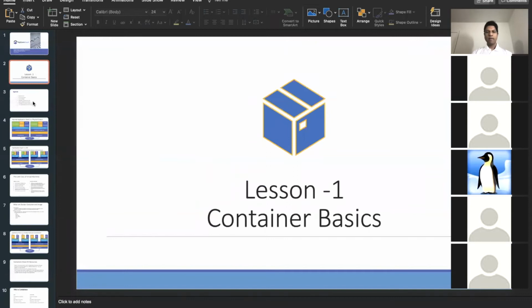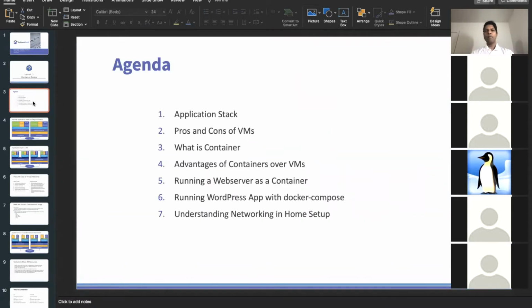And in this course, what will be today's agenda? We are a bit late, it is already half an hour past, but I'll try to take 15 minutes more possibly. I intend to cover the basics of containers, pros and cons of VMs.